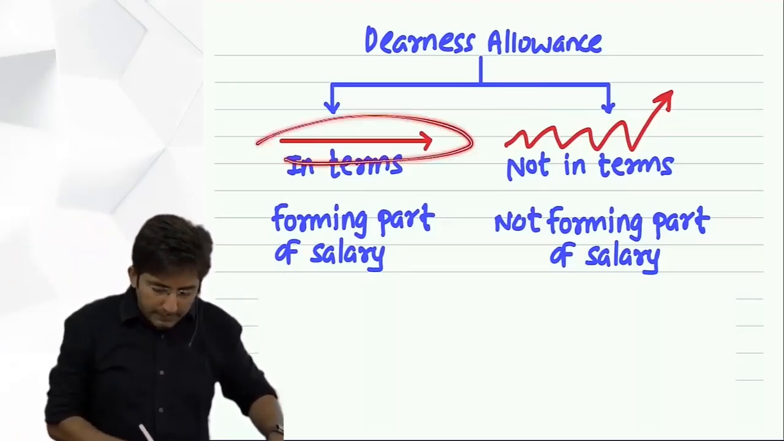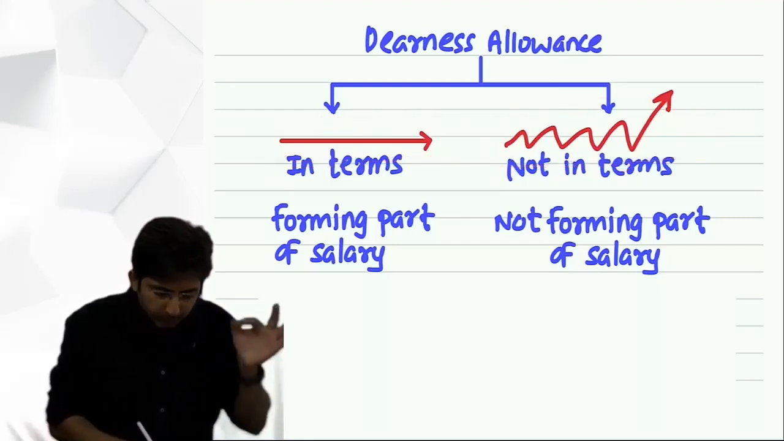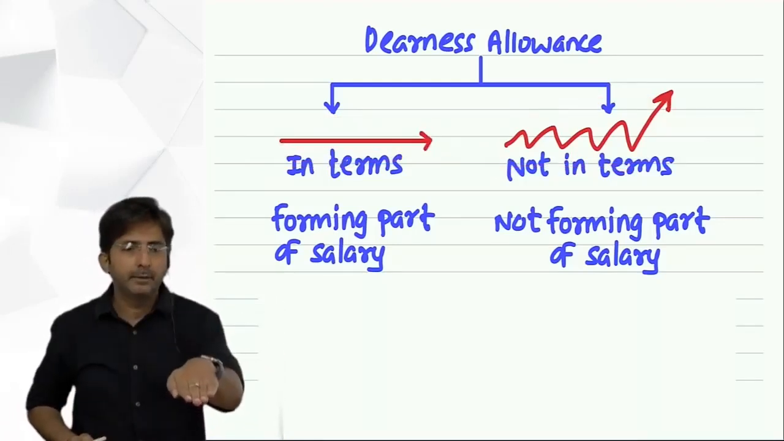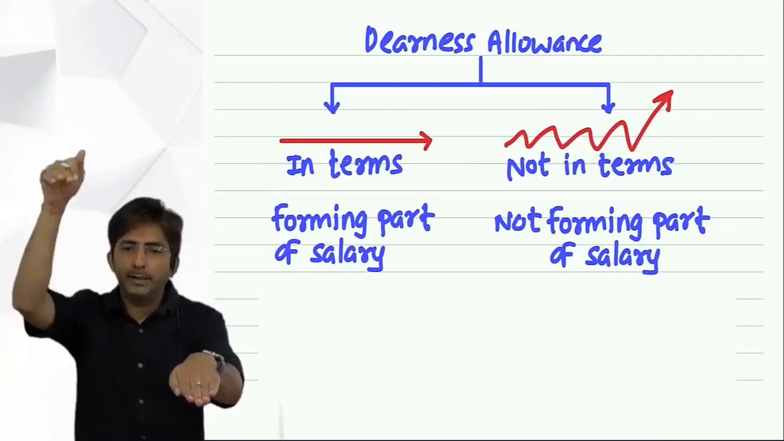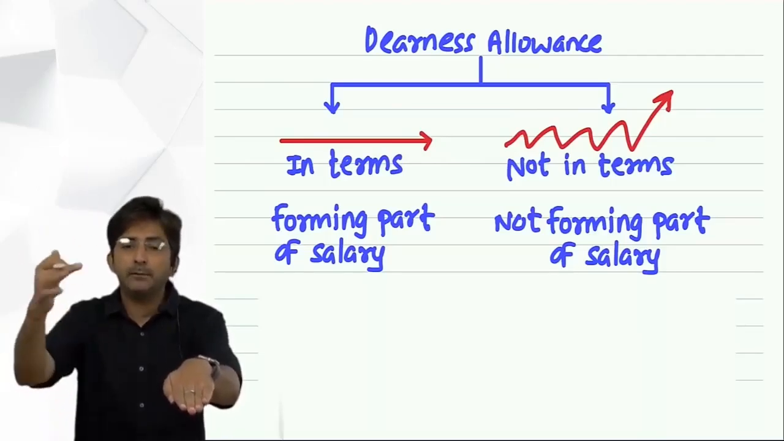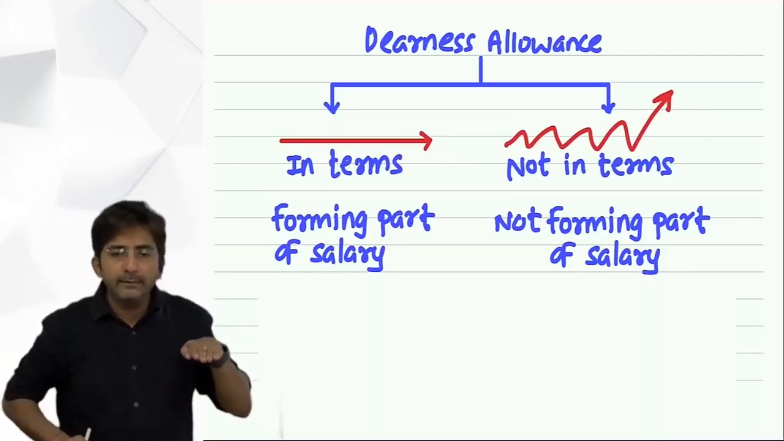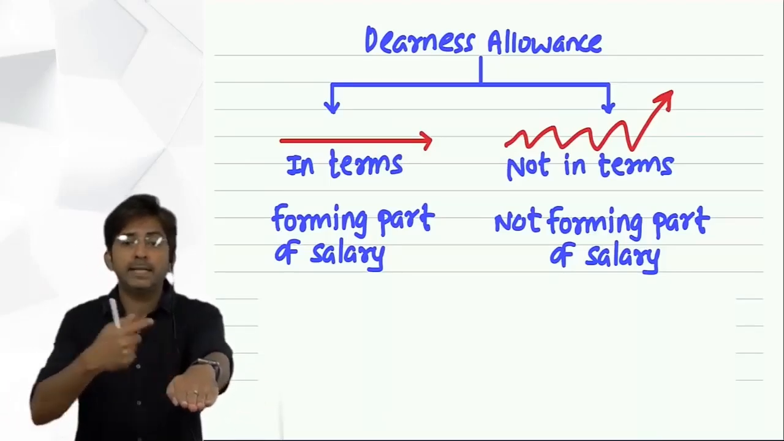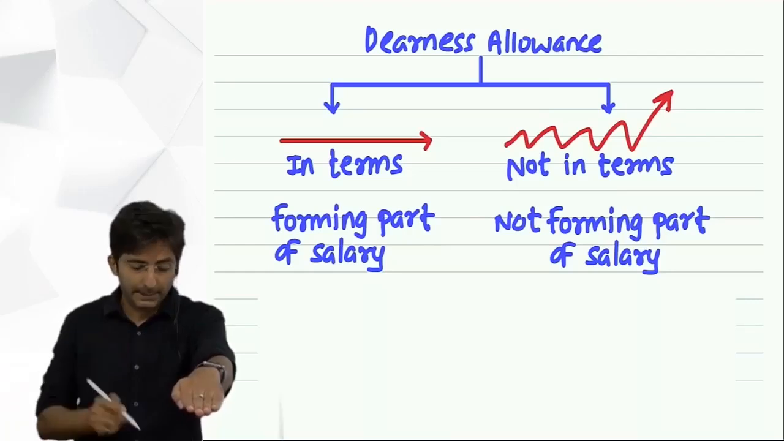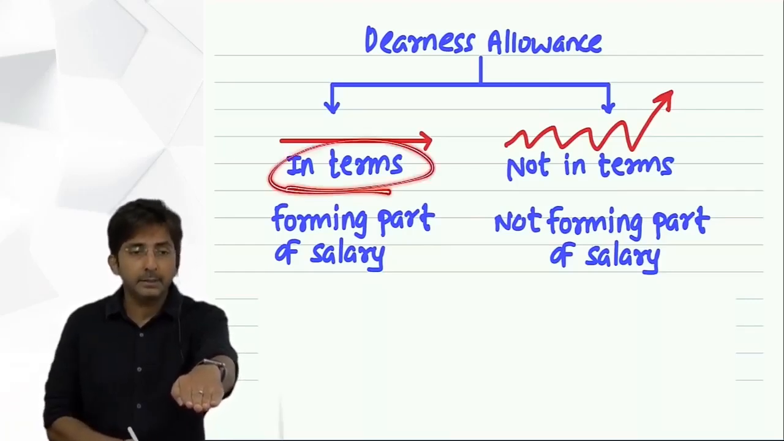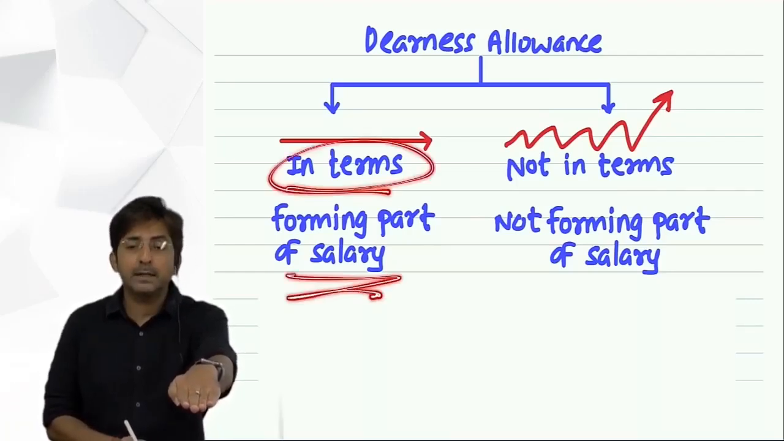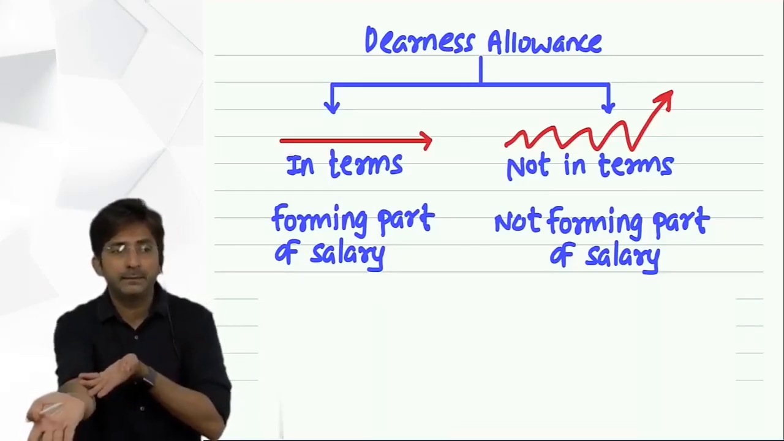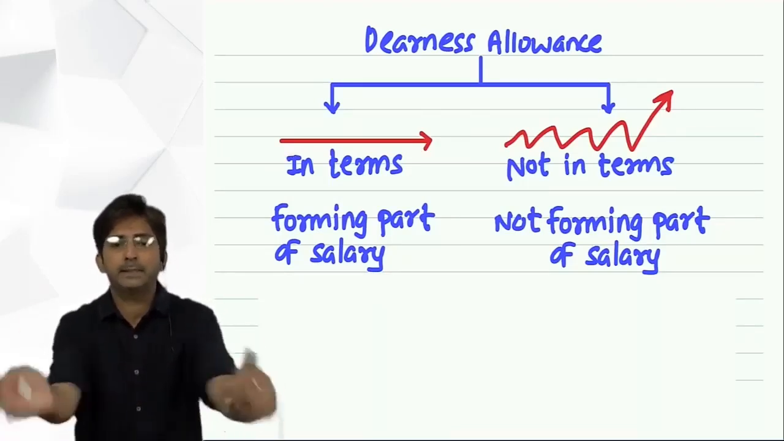So I hope you understand why this drawing. This flat arrow means here dearness allowance will remain constant. Whether there is inflation or deflation, irrespective of the market scenario, your DA will remain constant. Yes, if it wants to increase, it will increase as per the terms. That is why we say it is in terms. And why do you say it is part of salary? Because the nature of DA has become like the nature of basic. So it has become part of basic.